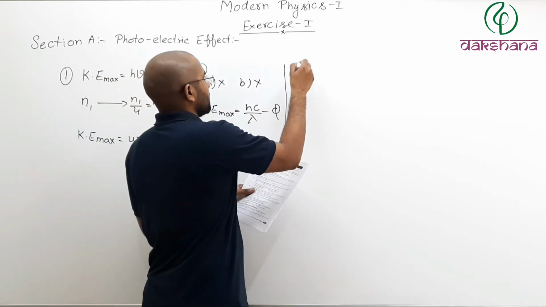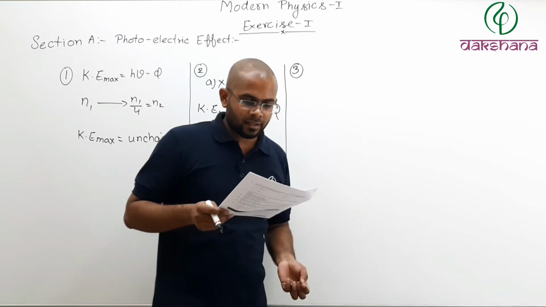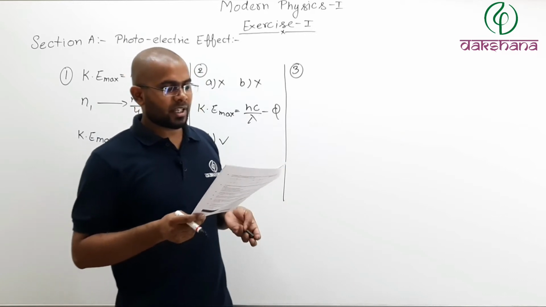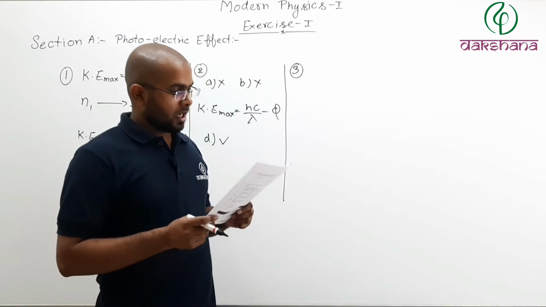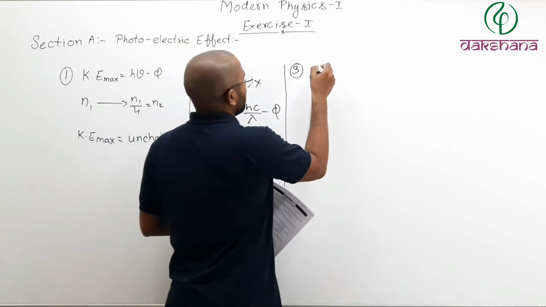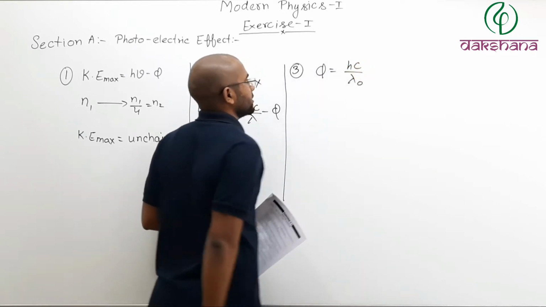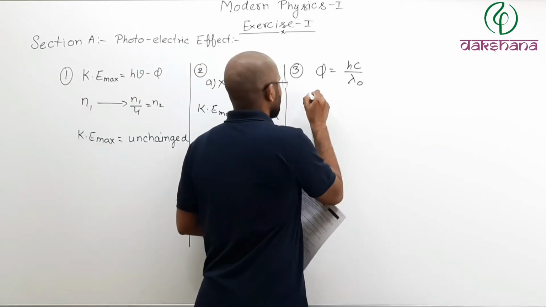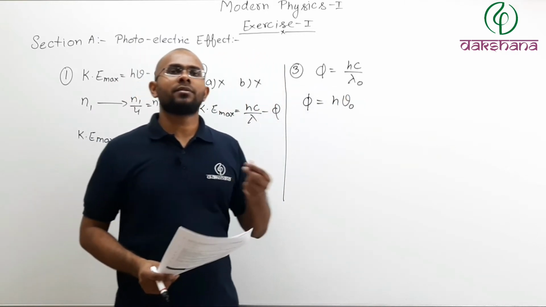Okay, let's talk about question number 3. Question number 3. If the threshold wavelength of light for photoelectric effect from sodium surface is 6800 angstrom, 1 angstrom is 10 to the power minus 10 meter, then work function of the sodium is. Now, you remember that for work function I can write hc divided by lambda naught, where lambda naught is threshold wavelength, or you can also write it as phi is equal to h nu naught, where nu naught is the threshold frequency.